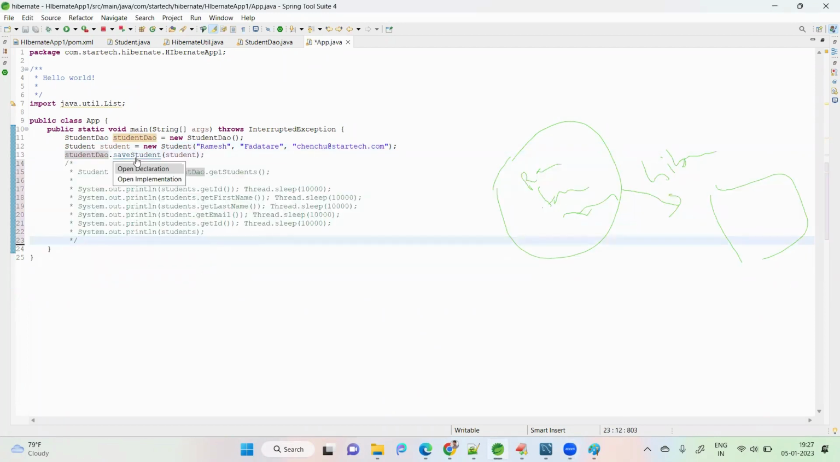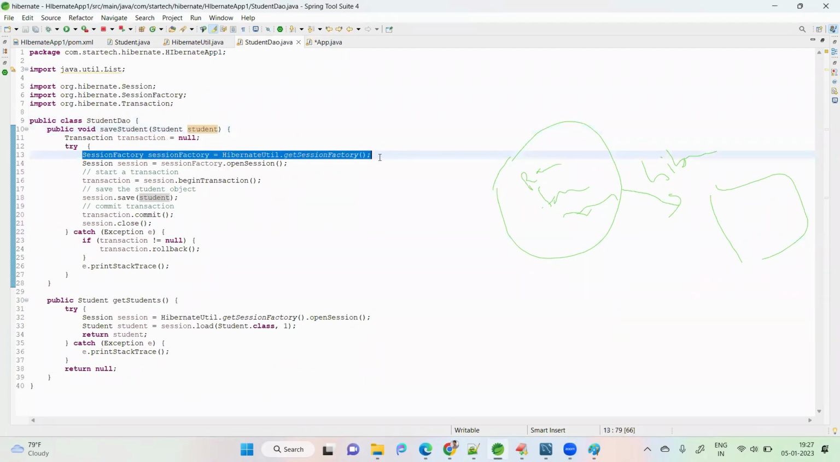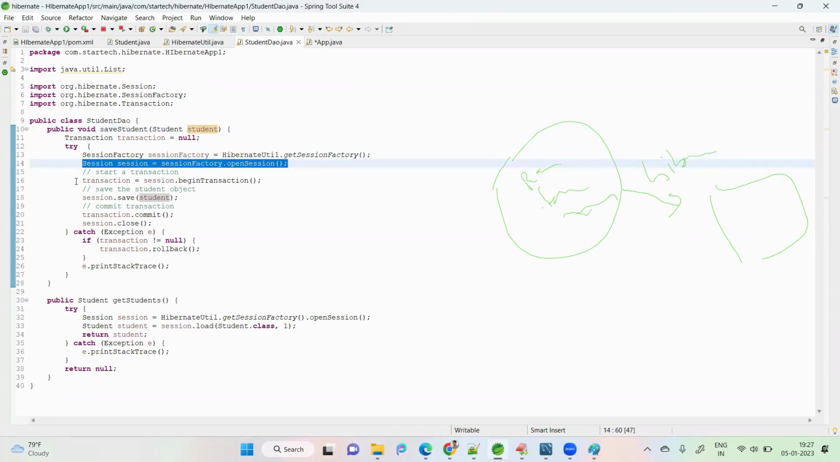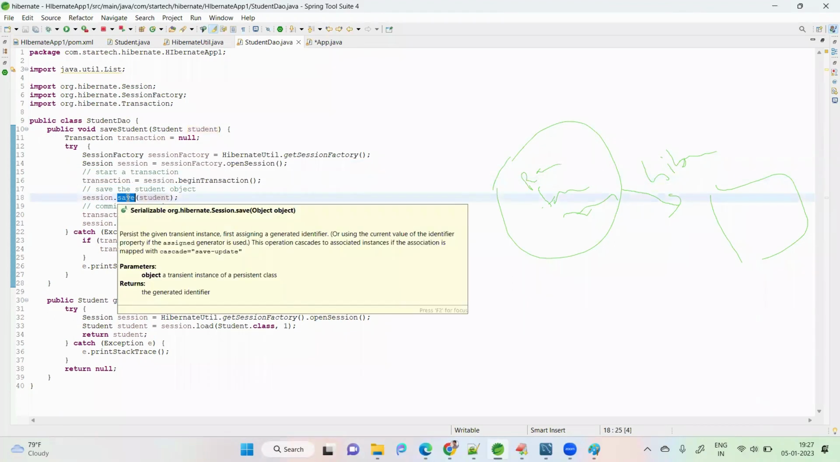This is save student. This is my method; in the student DAO class, there is one method, saveStudent. I'm providing the student as an input argument, and I'm asking to save that object. It gets the session factory and session, and creates a transaction. These three steps are common. Now I'm calling the save method from Hibernate.